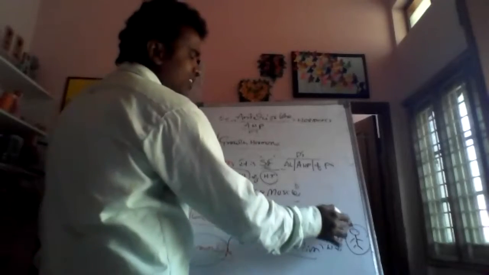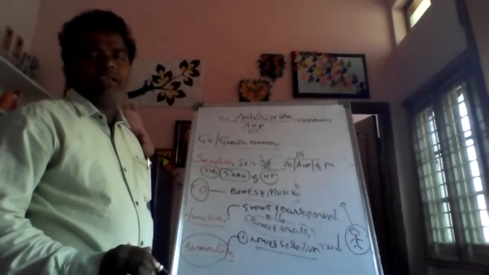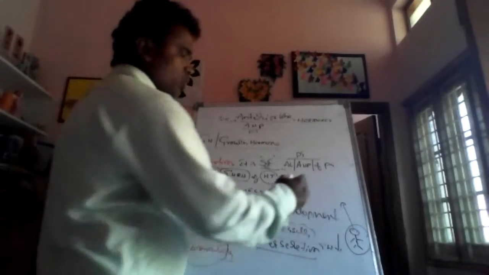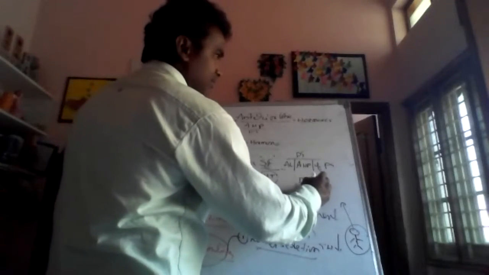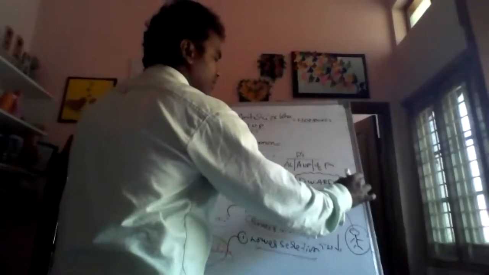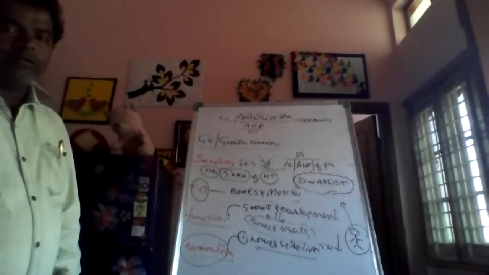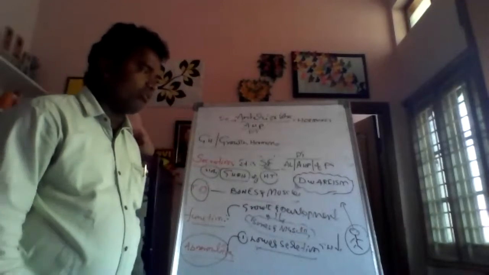That leads to an abnormality called what? Dwarfism. Dwarfism is important. Do you know dwarfism?